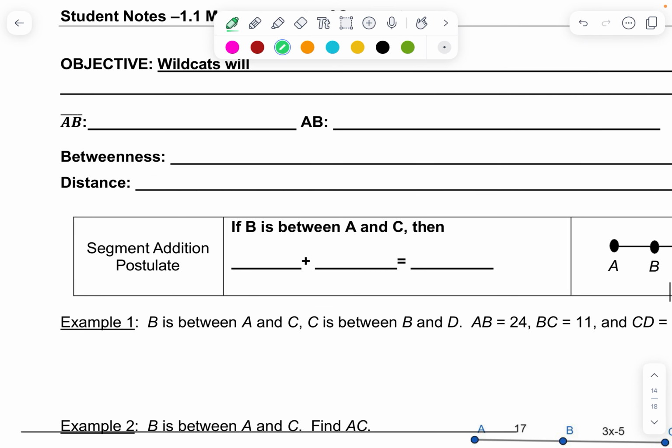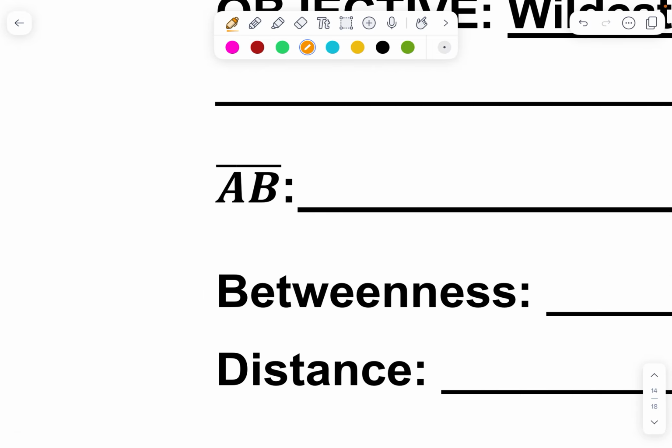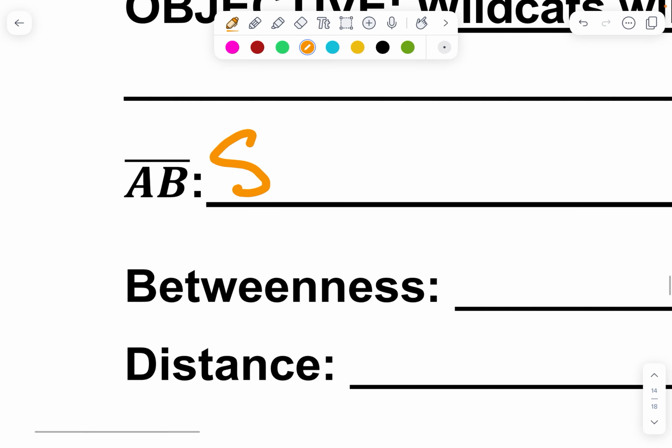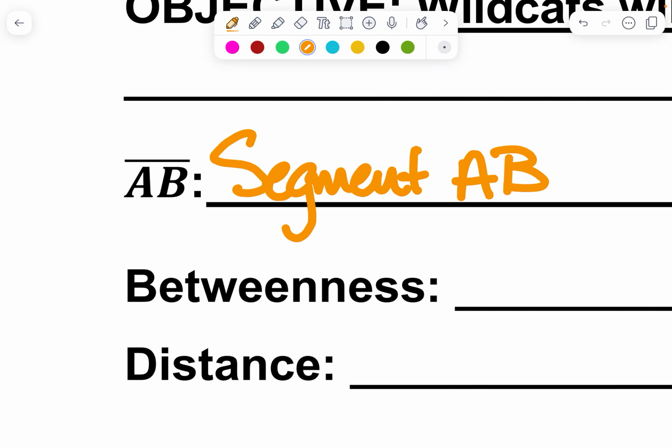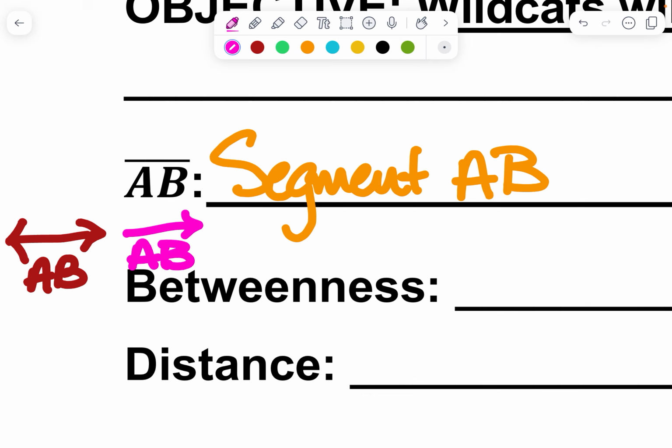For today's notes, I just wanted to remind everyone about some of our notation here. So if you have two letters with a line above them, and see how there's nothing at the end of the lines, we would call this segment AB. Now we have a lot of different ways that we can, it's not really like a code, but it's almost like a shorthand of geometry. If something is a line, we can call it line AB. If something is a ray, we can call it ray AB. If there's a segment, we can say it's segment AB.